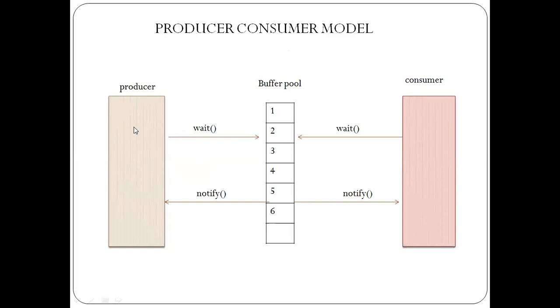Once the producer starts producing an item, after it is done with the production of that item, the producer thread will keep that item in a structure which we call a buffer pool. The basic data structure we have here is a queue. The producer thread will keep on producing the items and storing them onto this buffer pool one at a time. And what is expected from the consumer thread? The consumer thread must consume the items which have been produced by the producer thread.